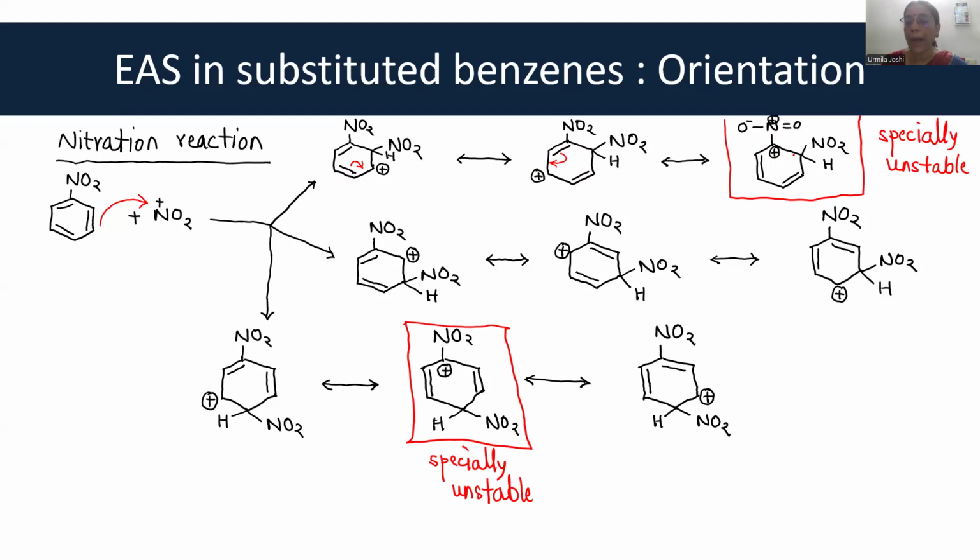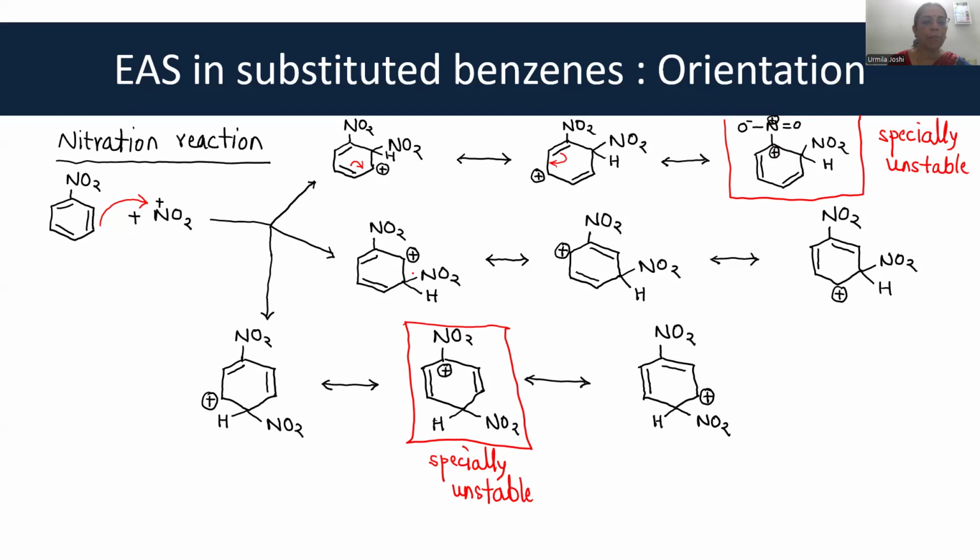Now, have a look at this structure very carefully. There is a positive charge over here. And adjacent to it is a nitro group where there is positive charge once again on the nitrogen. So two positive charges adjacent to each other becomes a specially unstable structure.